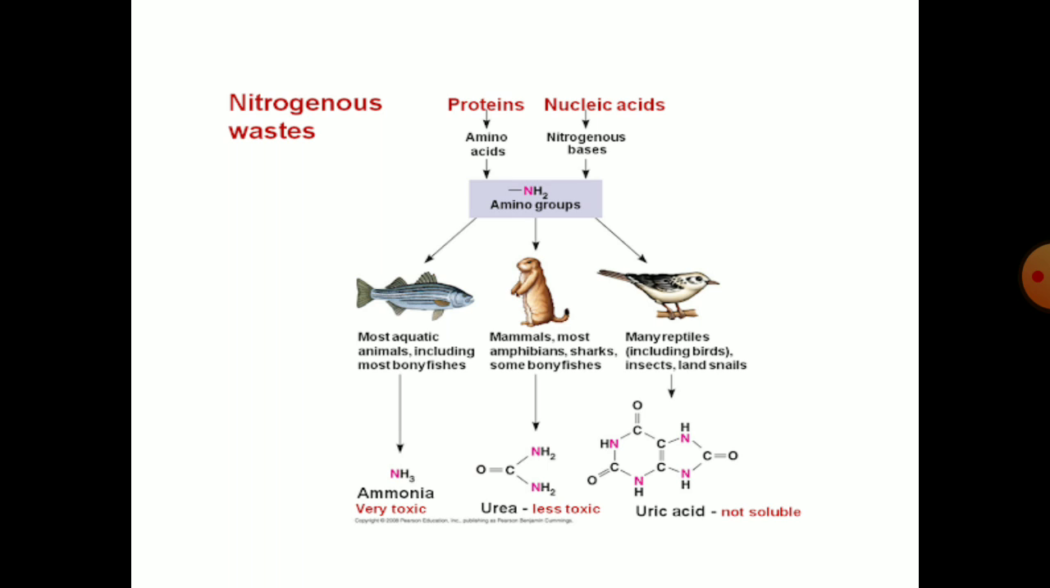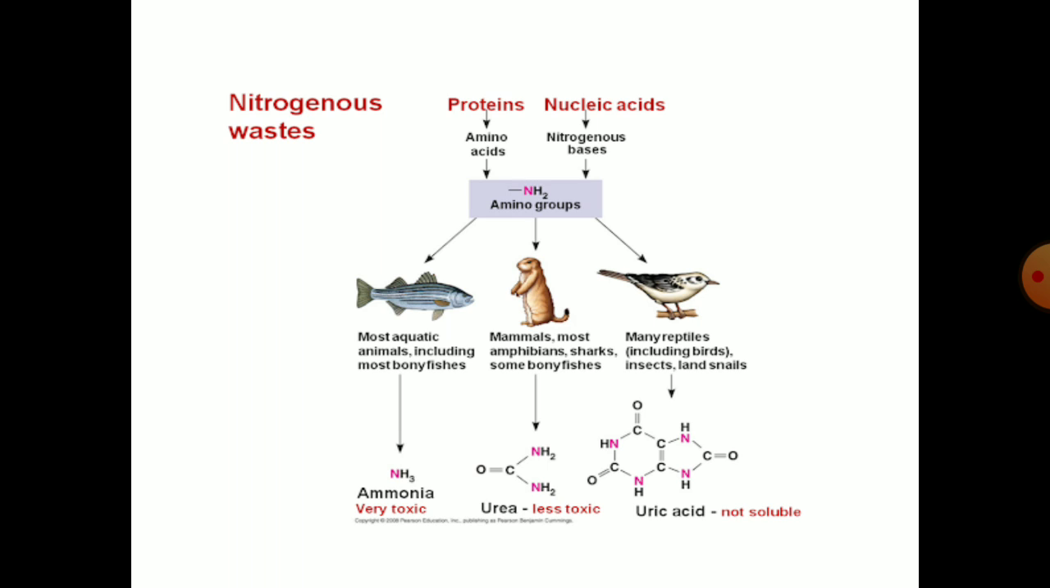So here there are some organisms, mostly aquatic organisms, that excrete ammonia, like bony fishes, tadpoles, aquatic amphibians, and aquatic insects. And this process of excreting ammonia is known as ammonotelism.